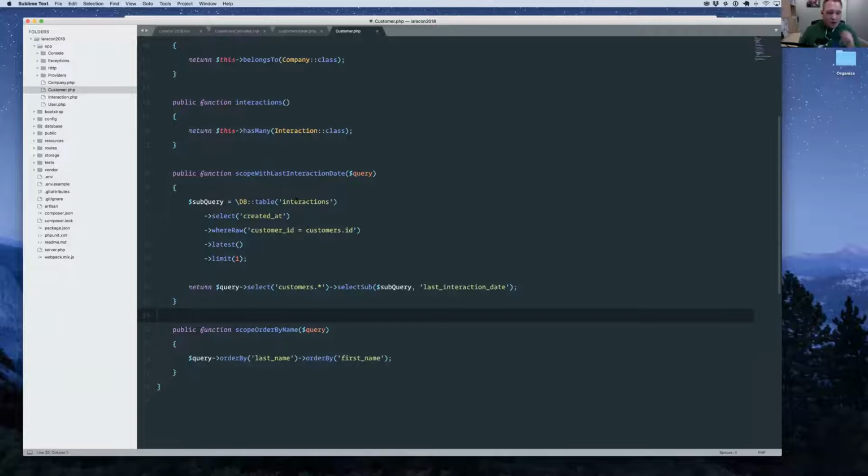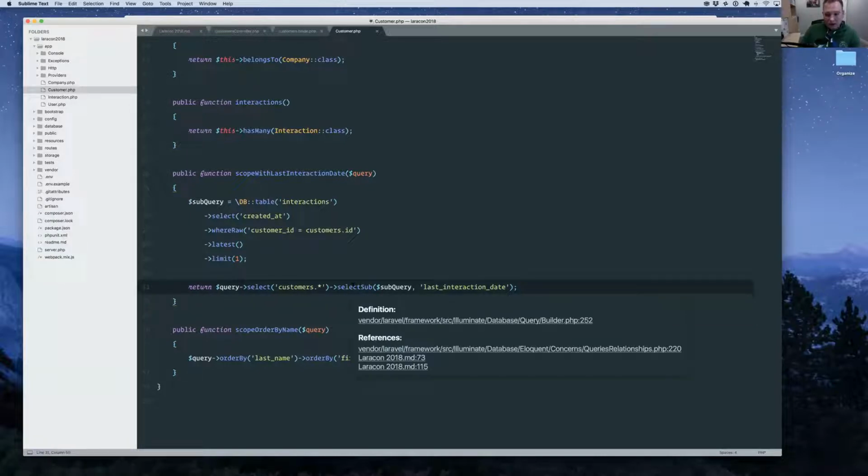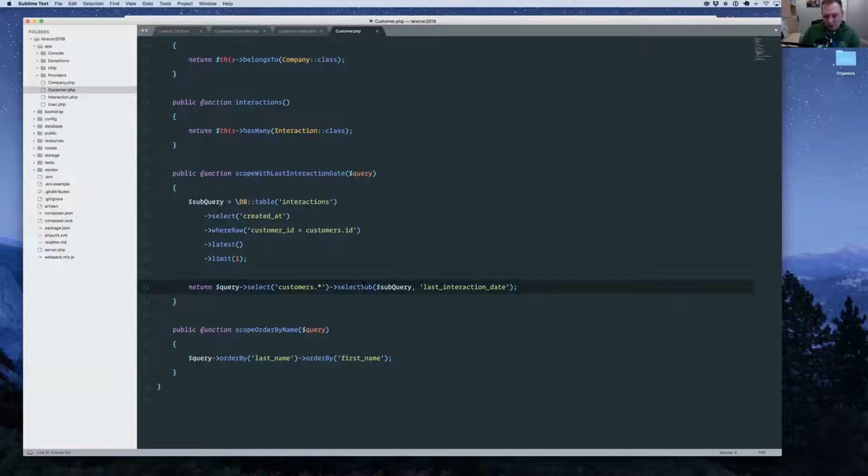In this scope, what it's going to do is add a select subquery. We're going to give it a subquery, and whatever the result of that subquery comes back as, it's going to be called the last interaction date. That's what we're going to name the column. It's like aliasing a column.